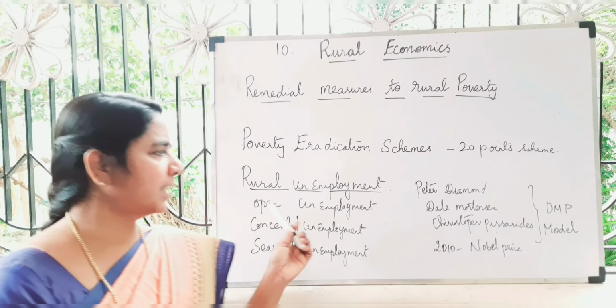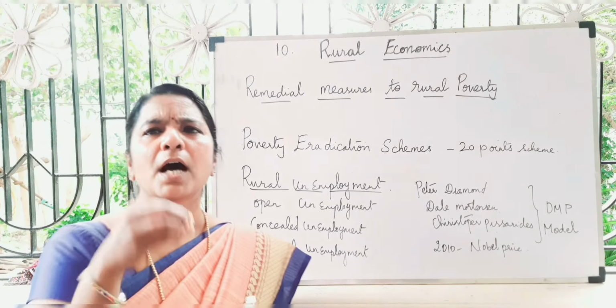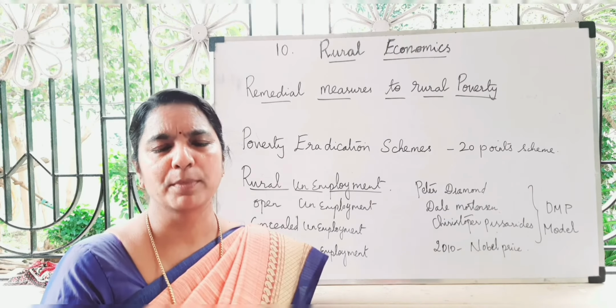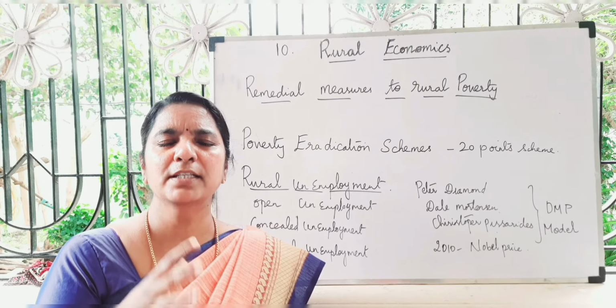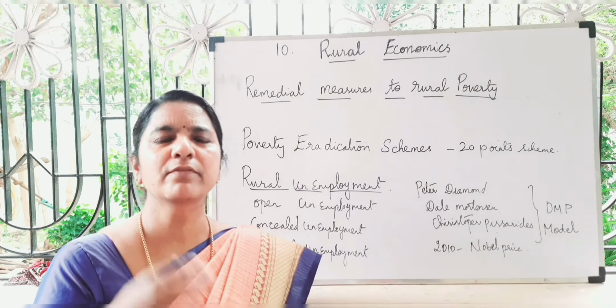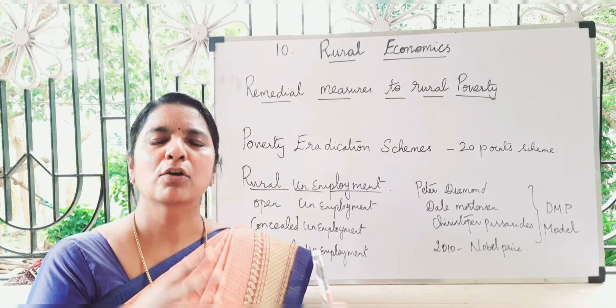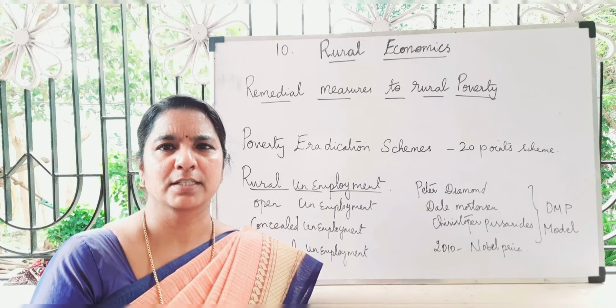Rural unemployment means that if a person is searching for an employment opportunity but cannot find a job or work, he is called unemployed.